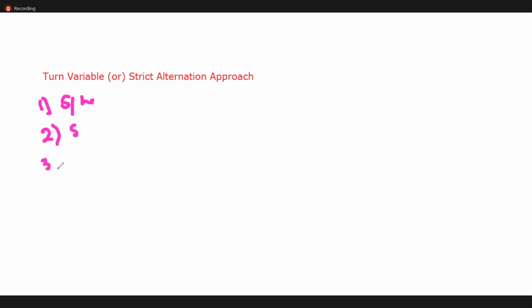The third point is that it works for only two processes. Previous mechanisms could take more than two, but here only two processes at a time. Let's see the code. If you know the code, that's it. Based on your example, you can write it.